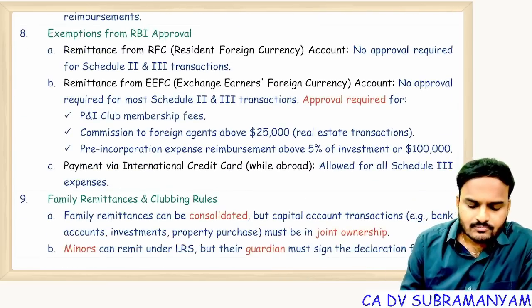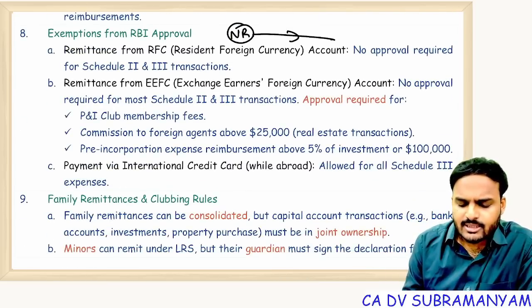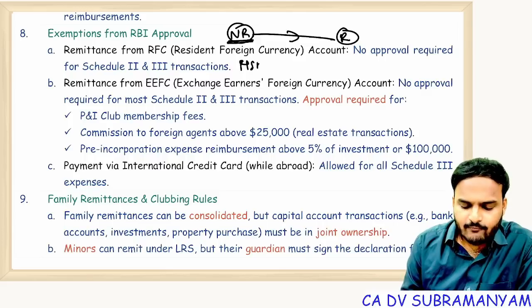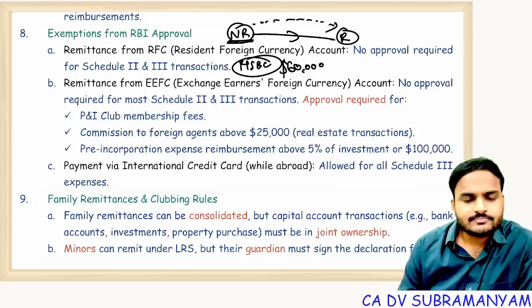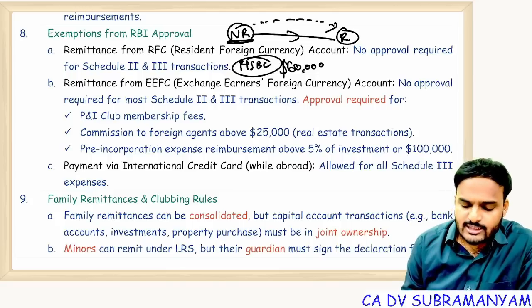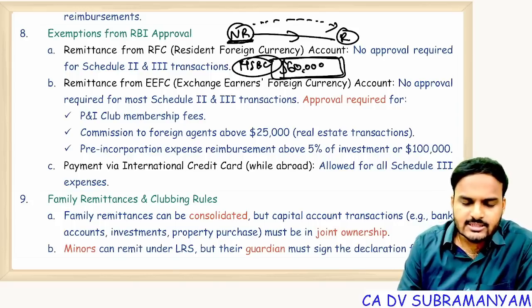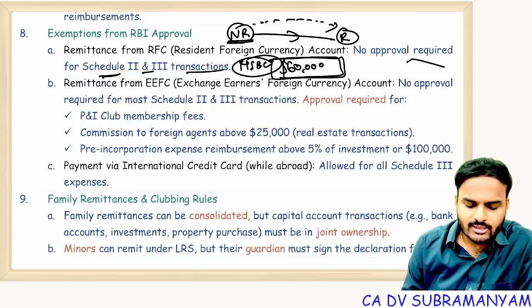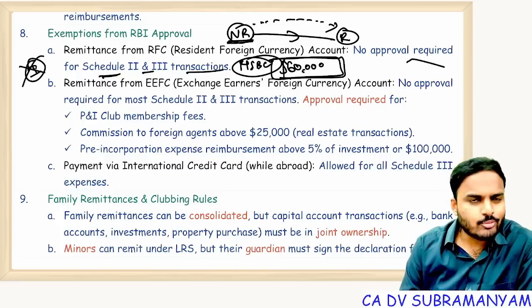A person, a non-resident, later becomes a resident. When he was a non-resident, he had one account in a foreign bank, for example HSBC. In that account, he has $60,000. Later he came to India and became a resident. Getting my point? Now with respect to utilization of the $60,000, is there any requirement to take approval from RBI? No, not required. No approvals required for Schedule 2, Schedule 3 transactions. That means Schedule 1 is already prohibited.